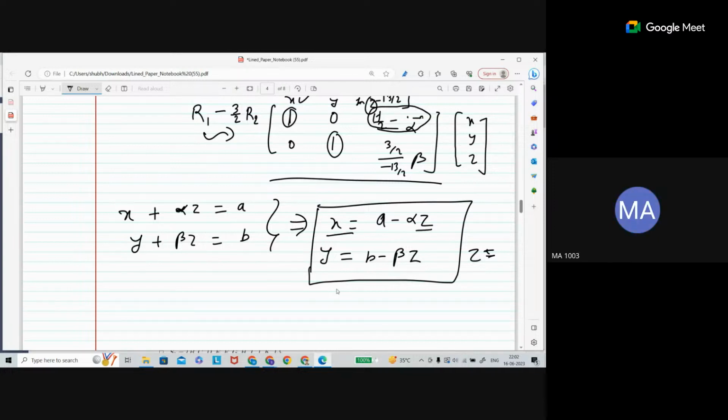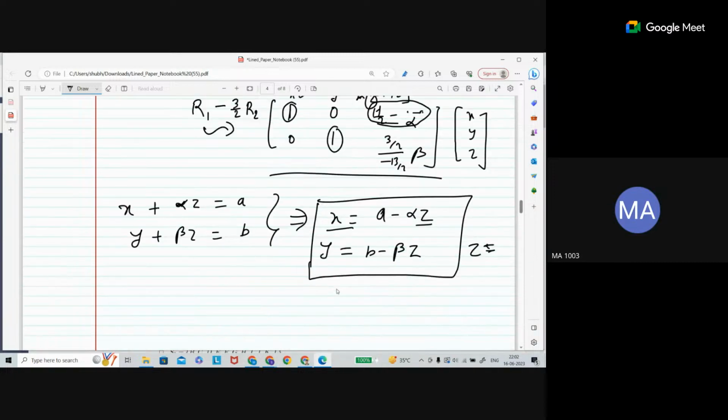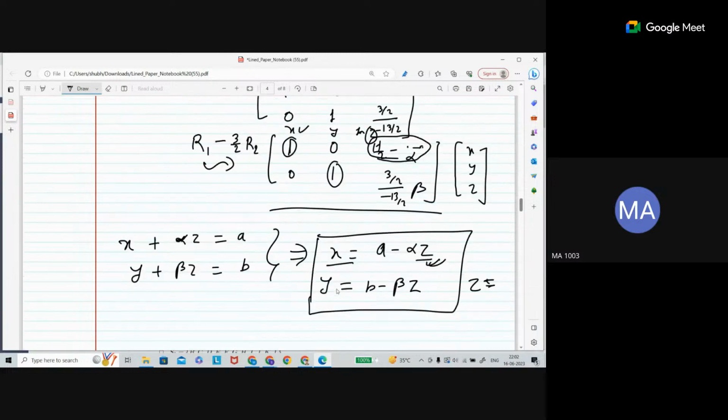See what we got here? z is independent, x and y are dependent. x is dependent on z and z is actually independent. y is dependent because of the leading entry, and z is independent, so y is dependent on z.